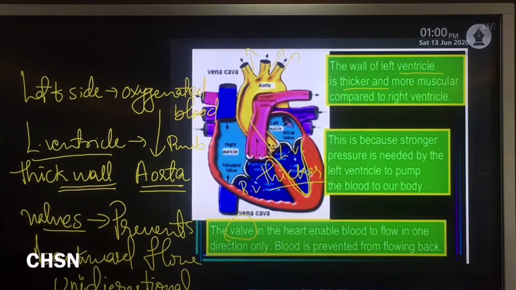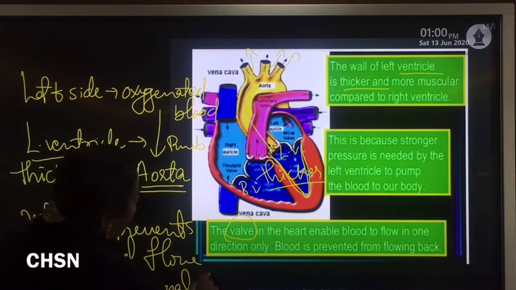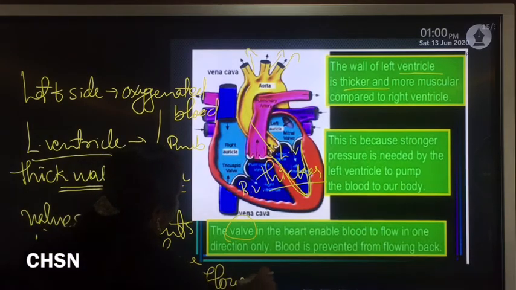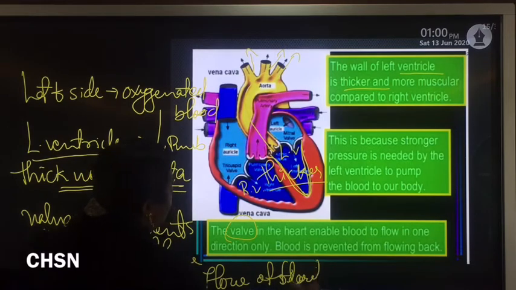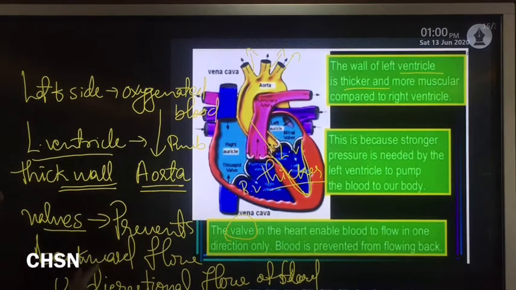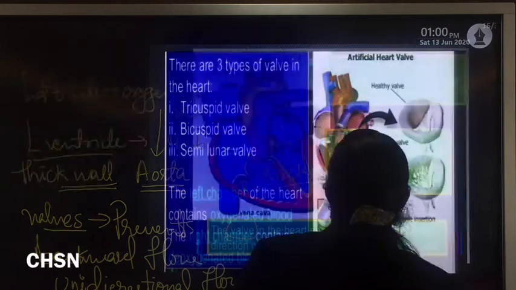Unidirectional, towards one side, one way flow of blood. Clear? This is the main function of a valve.